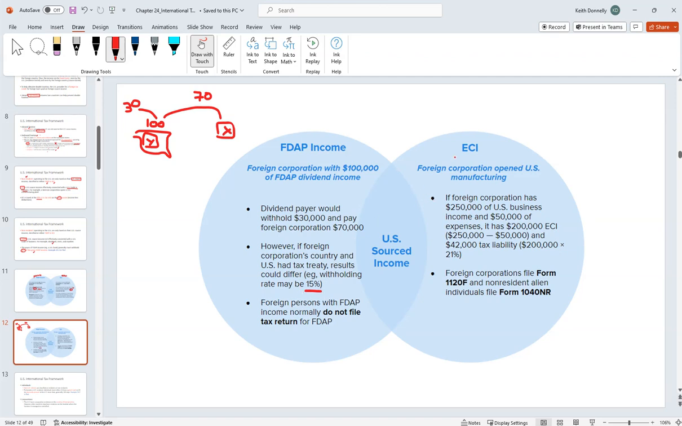How about ECI, right? This is more active, right? Let's say we have a foreign corporation, that Italian coffee company, they come to the US, right? They do 250 in sales and have 50 of expenses, right? Their net, when you net those, is going to be 200,000. They're going to owe 42,000 on that, right? They're going to file a form 1120F. If it was a non-resident alien individual, they would file a form 1040NR.